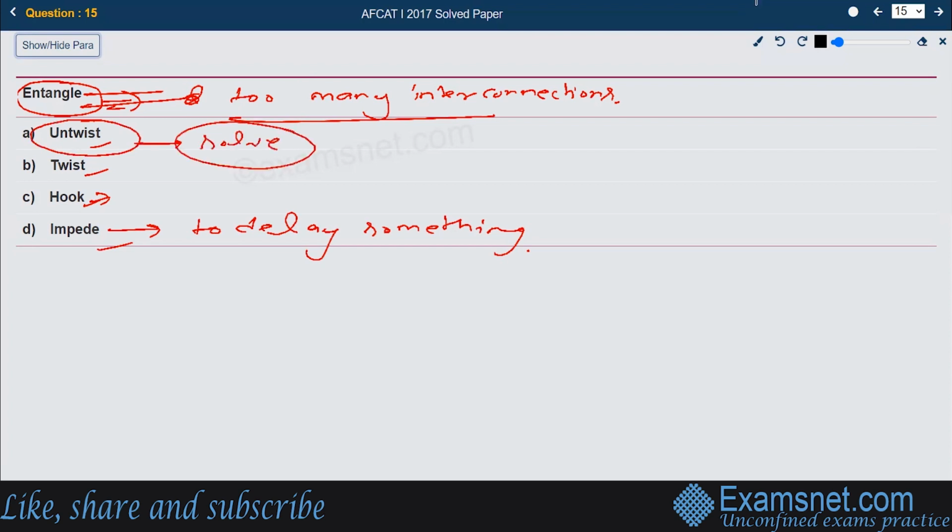Entangle means something already interconnected in a problematic way, so untwist, to solve, is the right opposite. Option A is the right option.